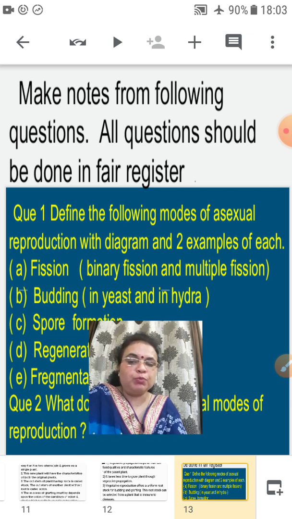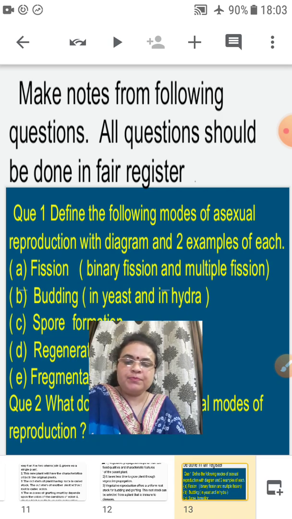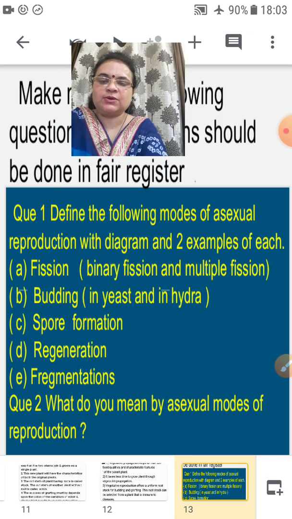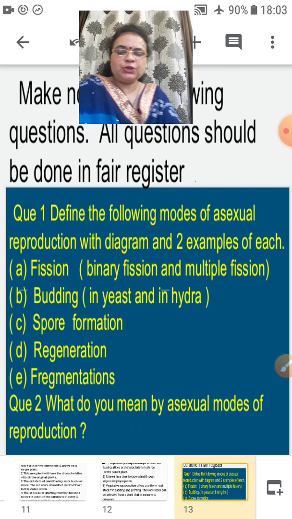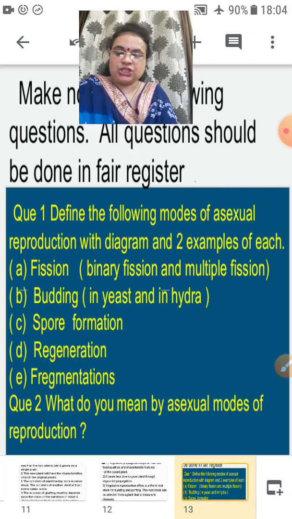You all have to make notes from the following questions. So, all questions should be done in the fair register. What questions do you have to do? Question 1 is define the following modes of asexual reproduction with diagram and 2 examples of each.